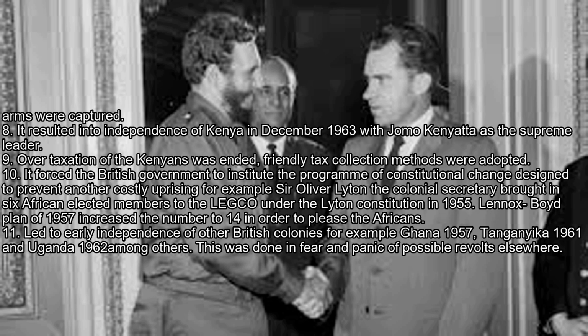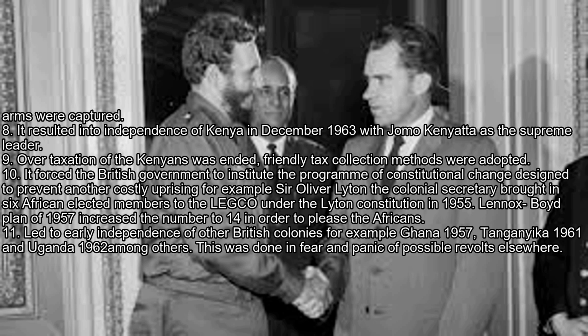7. Prisoners of war and others were released in order to promote justice. For example, in March 1953, the Mau Mau invaded Naivasha police station and released 173 prisoners, and a lot of arms were captured. 8. It resulted into independence of Kenya in December 1963 with Jomo Kenyatta as the supreme leader. 9. Overtaxation of the Kenyans was ended. Friendly tax collection methods were adopted.